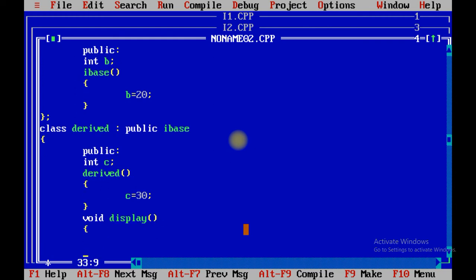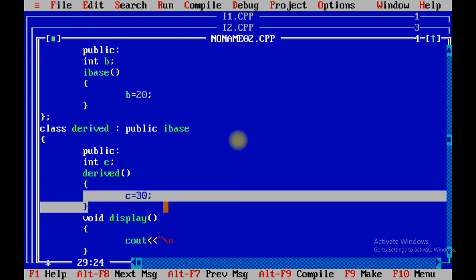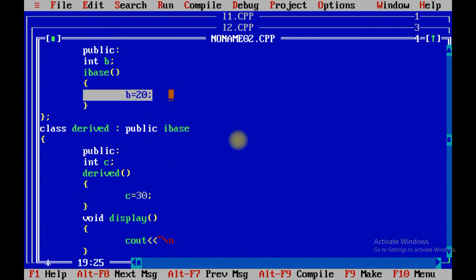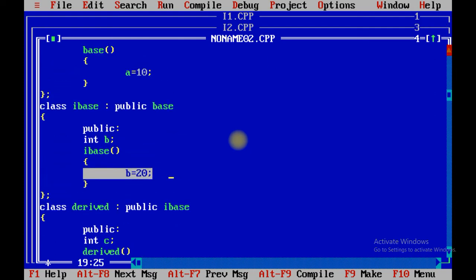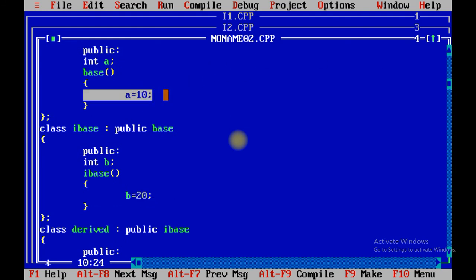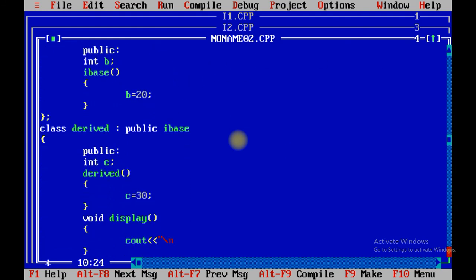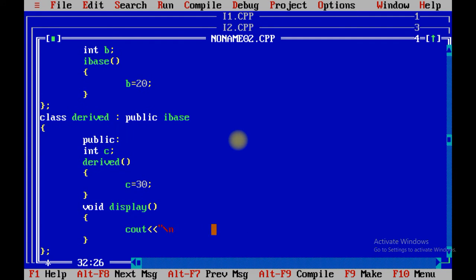Now see, the display function is able to access all three properties of base, Ibase and derived, as we have already referred to in the slide that the derived class contains three properties: its own property, the property of the Ibase class and the property of the base class. So over here we are able to access the variables a, b and c.